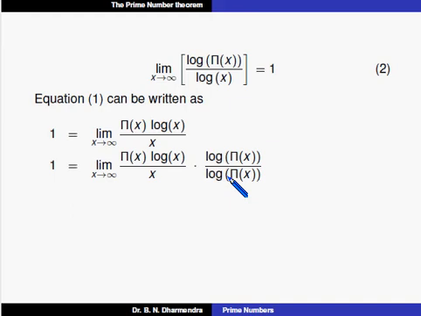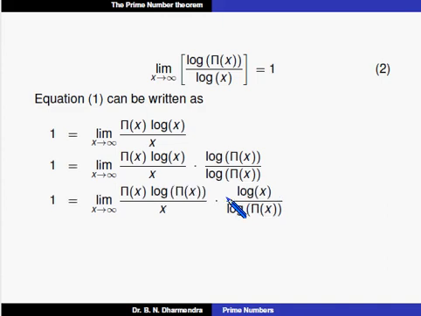So we can collect the term log of x divided by log of pi of x on one side, and we can split the limit into two terms, and by using equation 1, this one becomes 1.